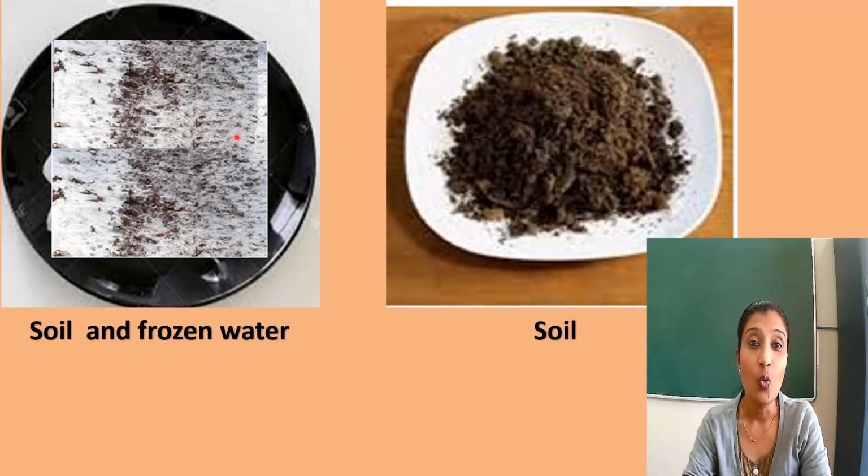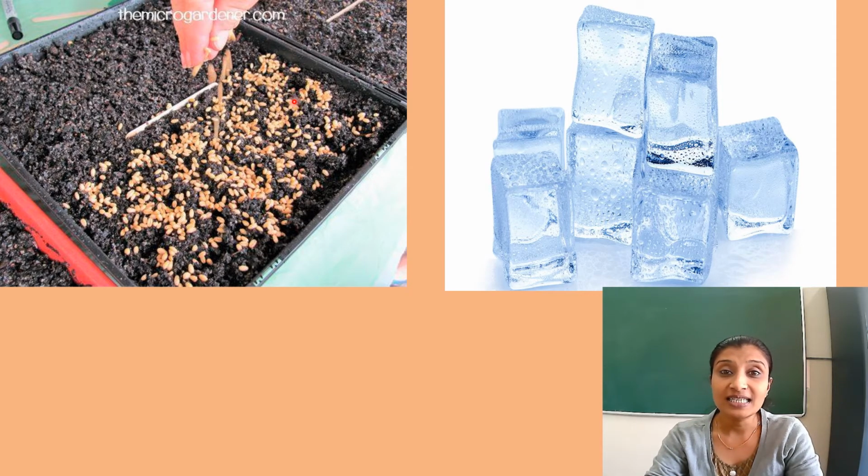You will need one plate of soil with water frozen on top, and in the other plate just plain soil. Plant the seeds in both the plates. What do you think will happen, children? You will see that you are unable to plant seeds in the ice, whereas it is very easy to plant seeds in the soil. This means it is difficult for any life to grow on frozen ground.